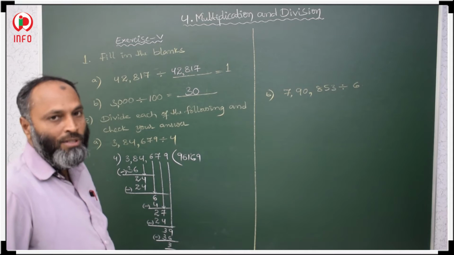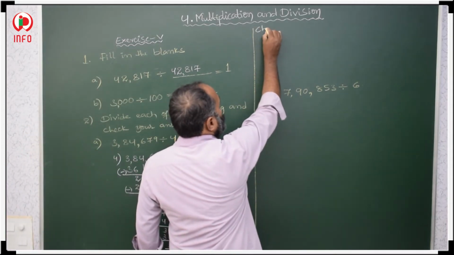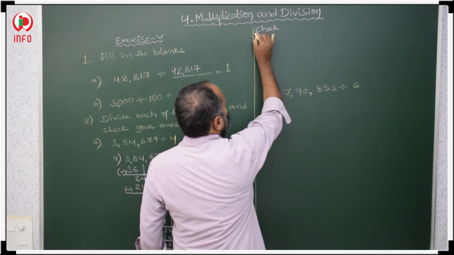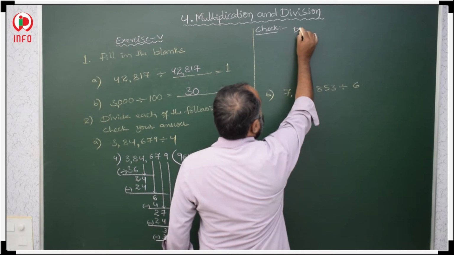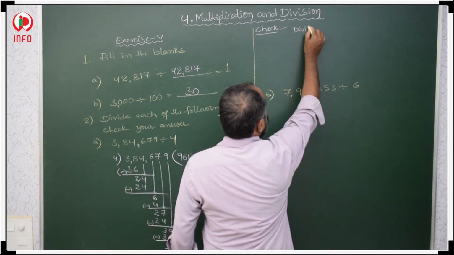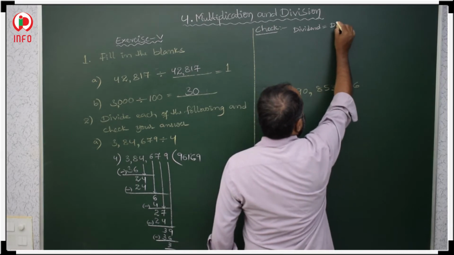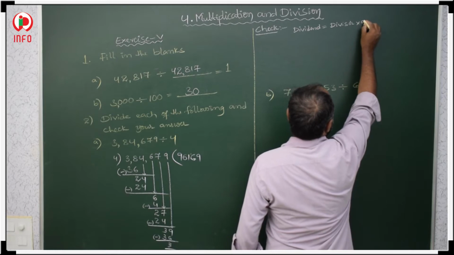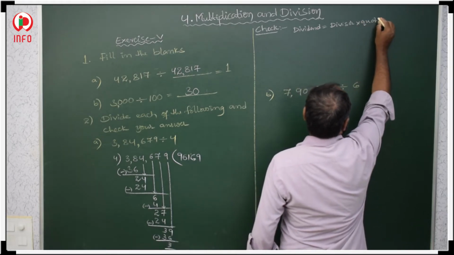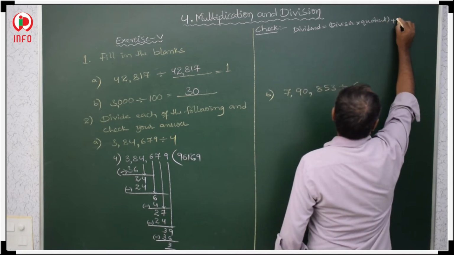Now you have to check. So, dividend is equal to divisor into quotient plus remainder.